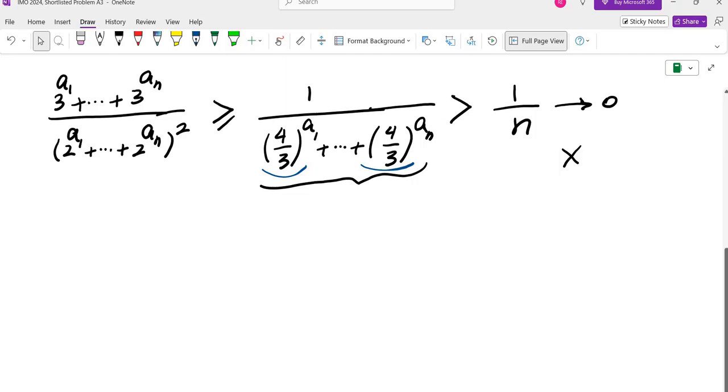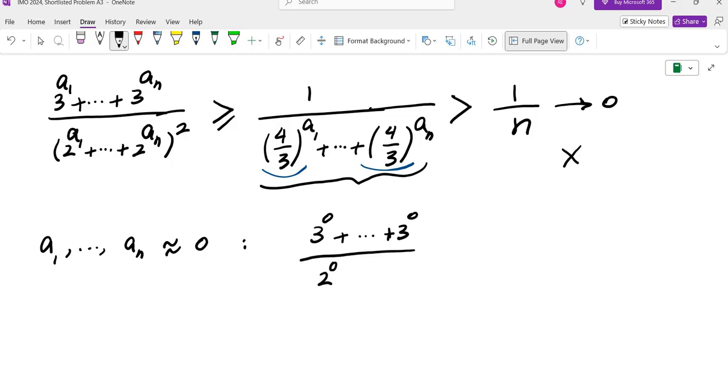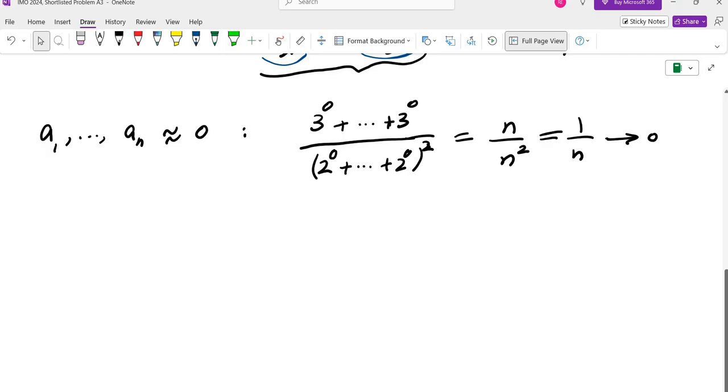So now let's try and see if I can create a sequence by taking extreme cases. So what are the extreme cases? We can take a1 through an to be very close to 0. If we do so, we're going to get 3^0 roughly, all the way to 3^0, and 2^0, which gives me n on top and n squared at the bottom. That's also 1 over n, and that is going to approach 0, so I cannot make this one greater than or equal to epsilon either. Now the other end of the spectrum would be if I take an and allow it to go to infinity. That would be the other extreme case.